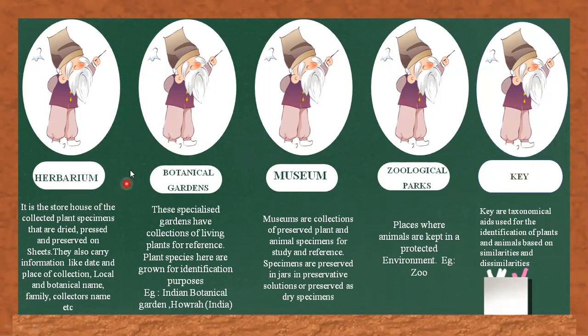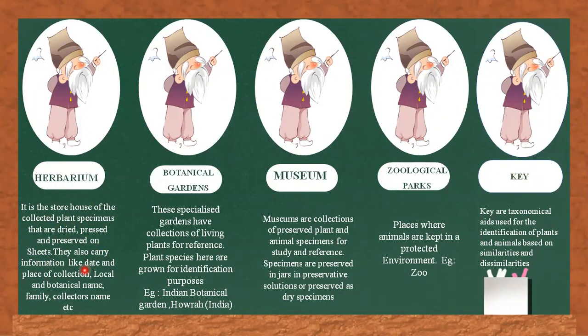First is herbarium. What do you mean by herbarium? Herbarium is the storehouse of collected plant specimens that are dried, pressed, and preserved on sheets. They also carry information like date and place of collection, location as well as local and botanical name, family, collector's name, etc.